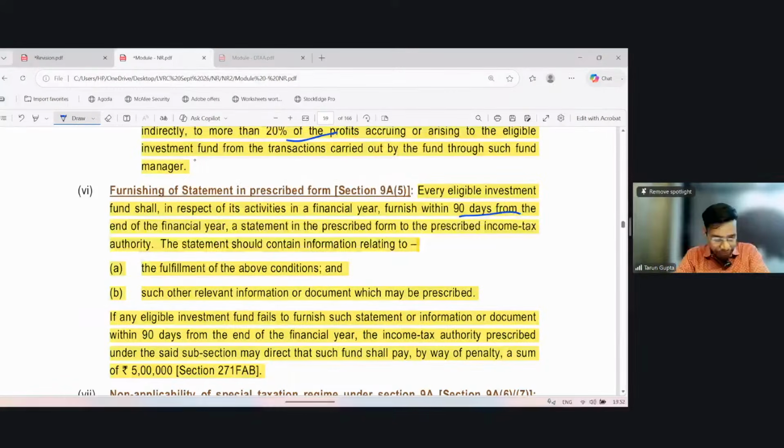If any eligible investment fund fails to furnish such statement or information or document within 90 days from the end of the financial year, if such statement, which is prescribed in section 9A, has not been furnished within the time specified herein, then the income tax authority may direct that said fund shall pay by way of penalty. Then there is a penalty on the fund, which is equal to the amount of its PE flag. Okay.